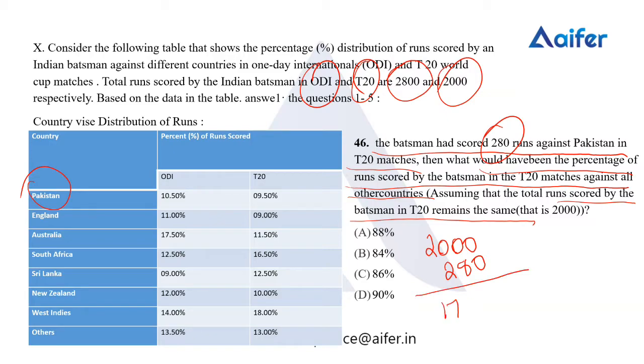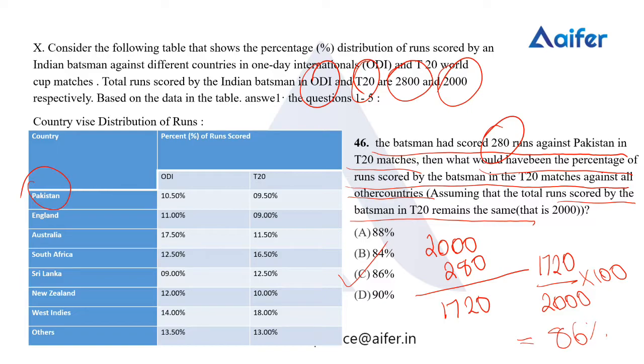We have 1720. So the question is regarding what will be the percentage. So we have to find the percentage: 1720 by 2000 into 100. We'll be having the answer as 86%, which is the correct answer. Option C, 86 is the correct answer.